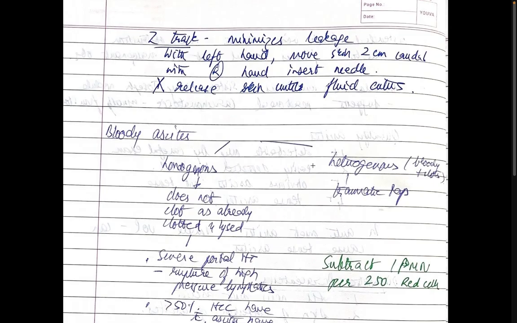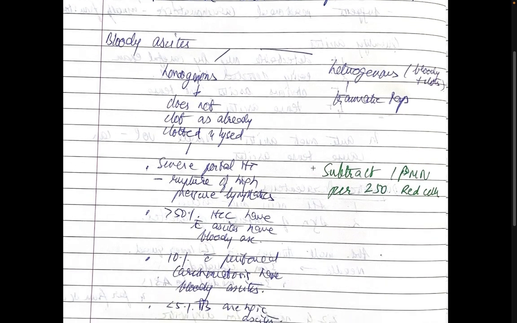Bloody ascites. If there is bloody ascites, you determine if it is homogeneous or heterogeneous. Heterogeneous means there is blood along with clots. This is usually seen in a traumatic tap. But if the blood does not clot, it's homogeneous. Then it can be seen in severe portal hypertension because of rupture of the high pressure lymphatics.